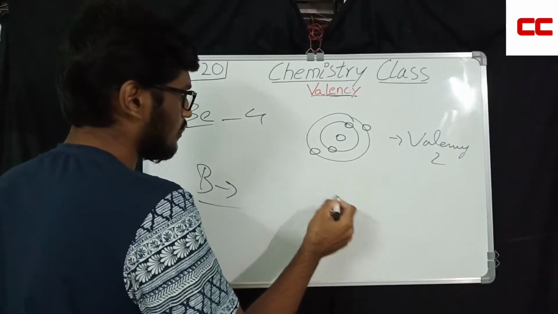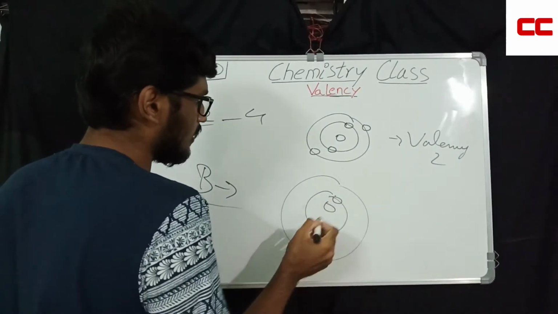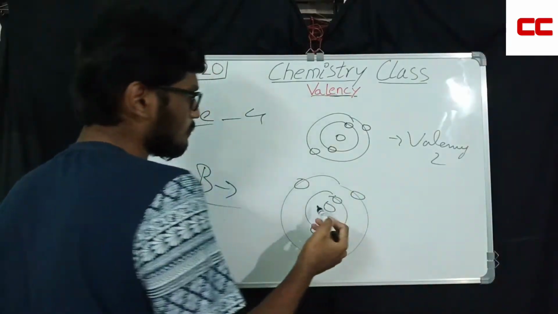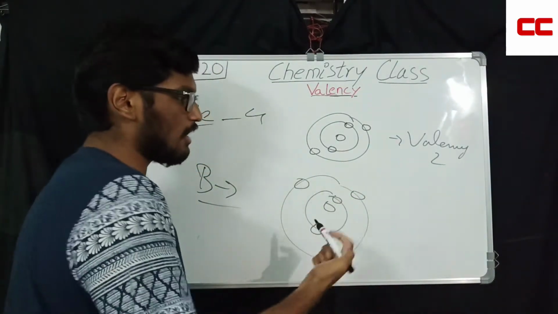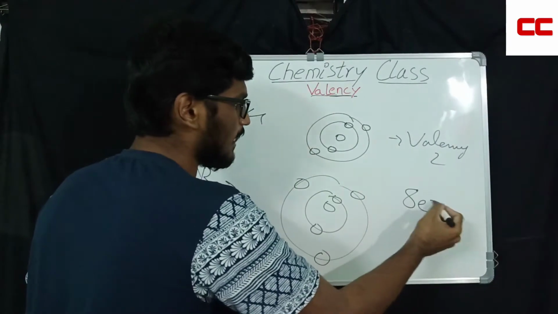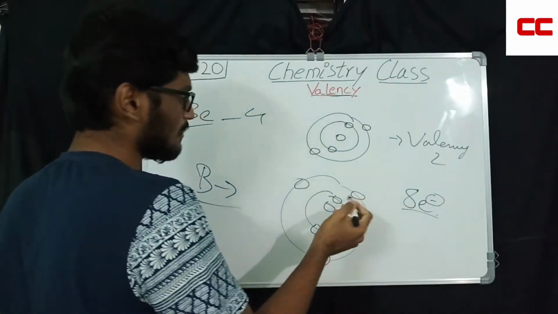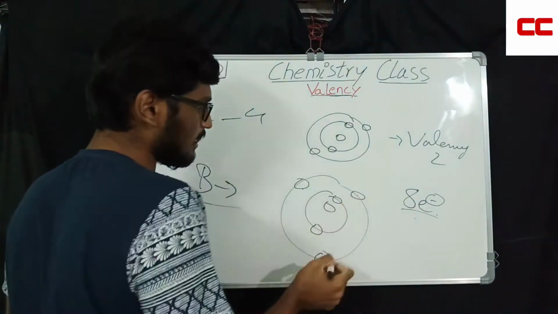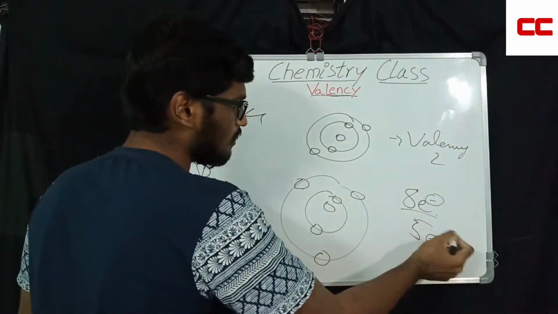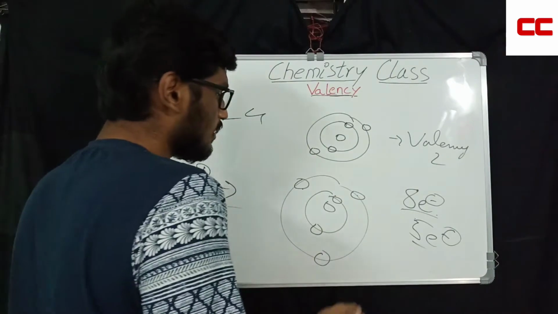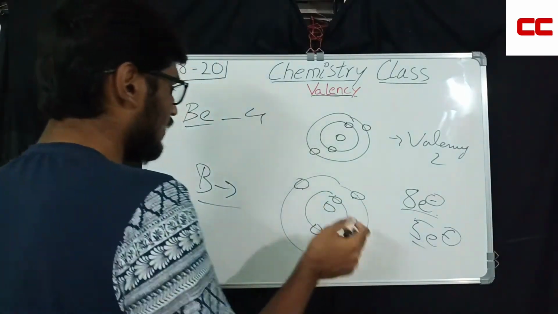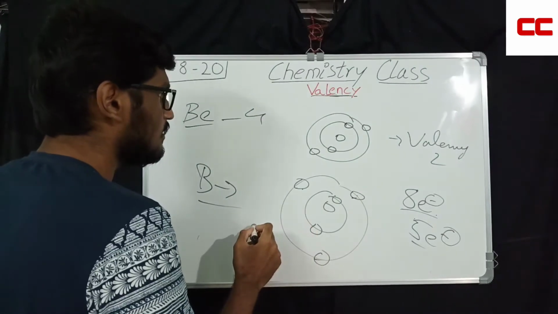Boron is 5. So first shell 2, second shell 3. It is easier to remove these 3 electrons rather than adding 5 electrons, because the total octet is 8 electrons. To get 8, there are 3 here, so you need to add 5. It's very difficult. Rather than that, you can just remove these 3 electrons. So that's why the valency is 3.